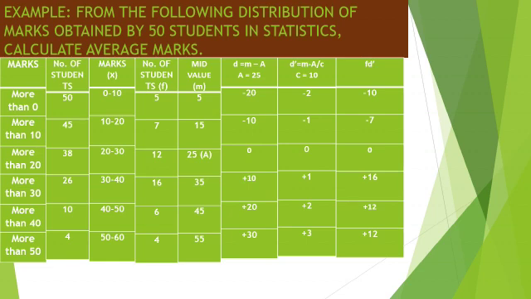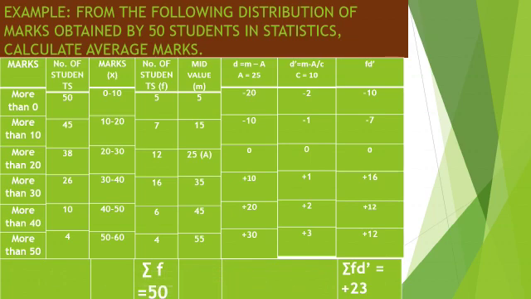So students, now we take the summation of frequency and summation of f d dash. So students, the sum of frequency is equal to 50 and the sum of f d dash is equal to 23. So now students, we apply the formula of step deviation method.